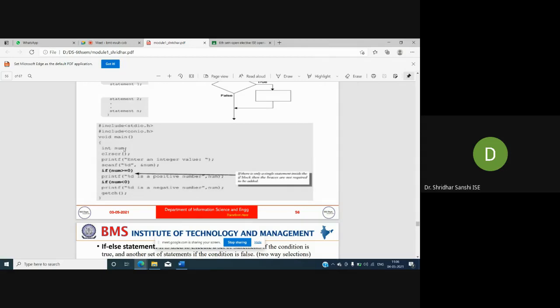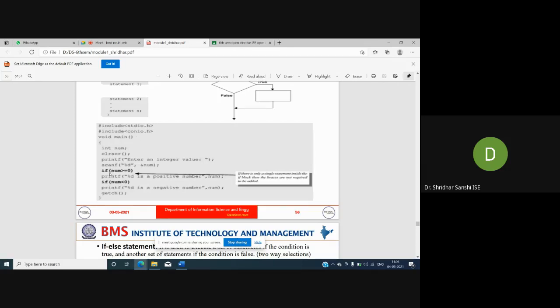And what is this num? What type of declaration is it? Is it a constant or a variable? Num? Variable. Yes, correct, it's a variable. So what am I doing in this program? I'm checking whether the integer I'm reading from the keyboard with the scanf function is a positive number or a negative number. If it is positive, I need to print it is positive, and if it is negative, I need to print it as negative.